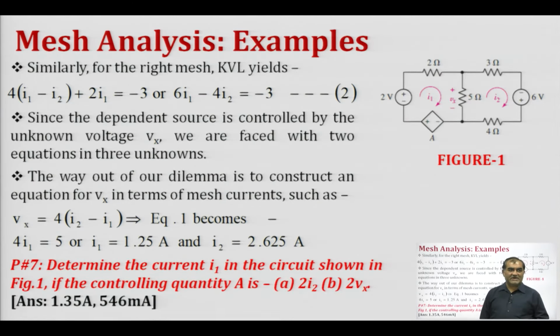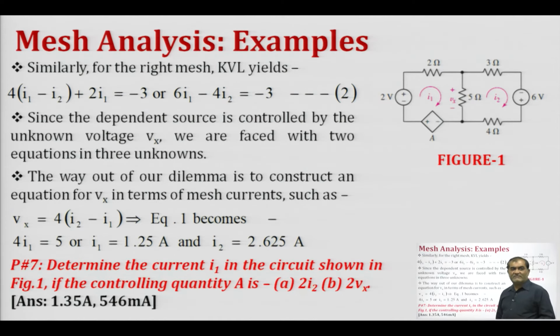So, this is how we write down the equations, and we solve these equations to find out the values of I1 and I2. I1 comes out to be 1.25 and I2 comes out to be 2.625, and finally, these are the results.